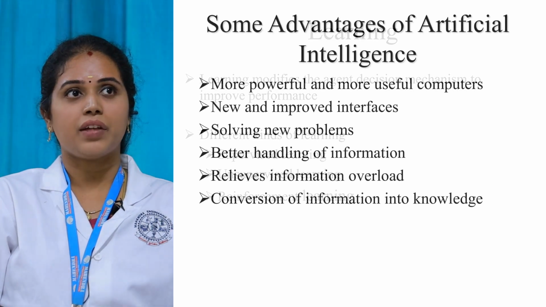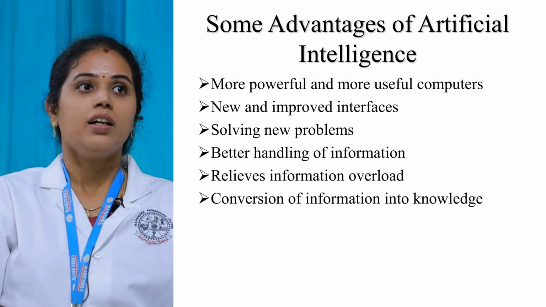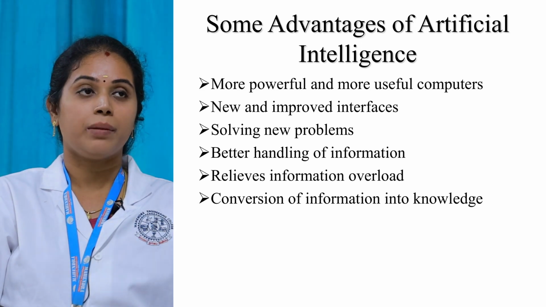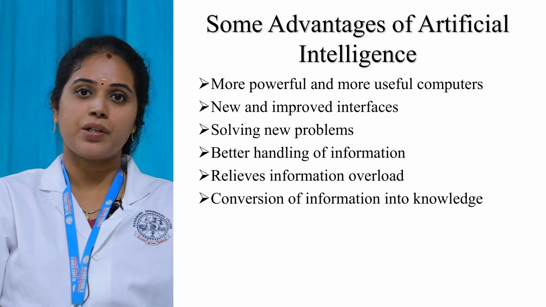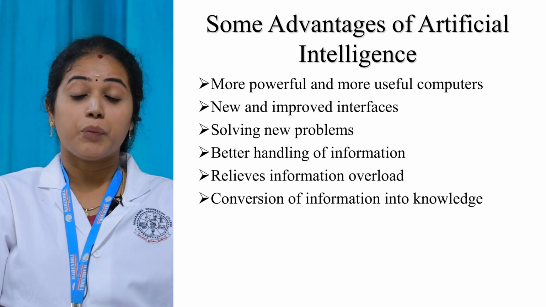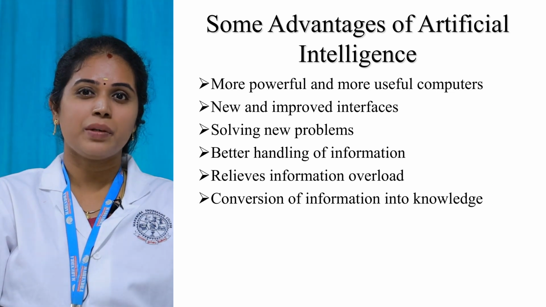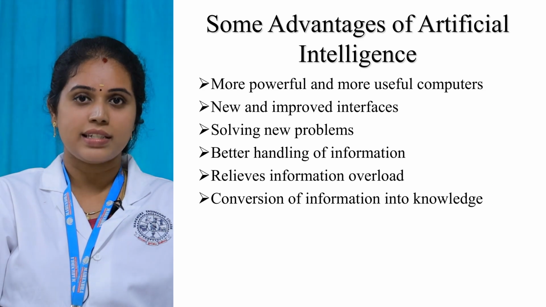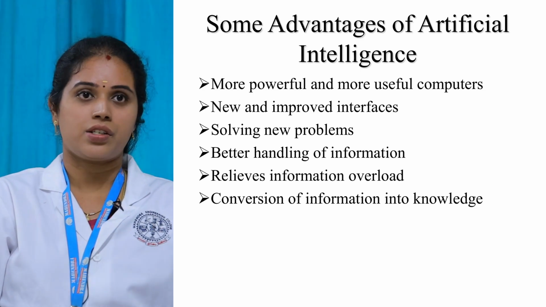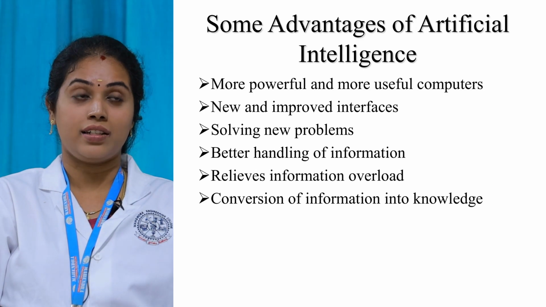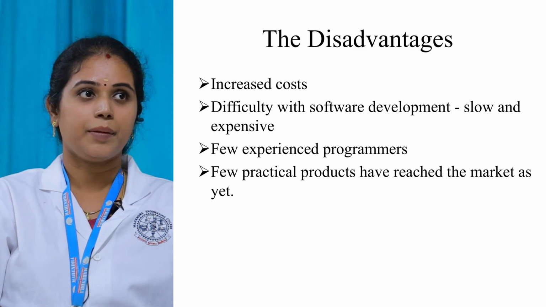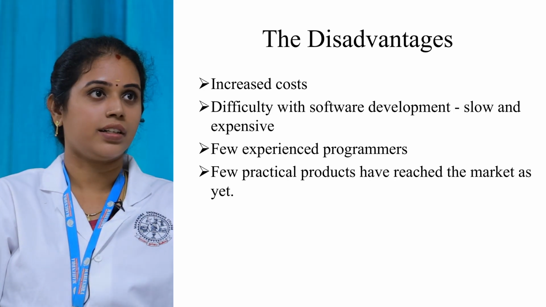Then I have listed here some of the advantages of artificial intelligence. It is more powerful, the interfaces are much improved, we can solve many new problems, and handling of information is much better. Then there is conversion of information to knowledge, which we have seen in knowledge representation. Whatever information comes from the environment is converted to a formal sentence, that is, into knowledge. That is what I have listed in the advantages. Next is disadvantages. Cost-wise, it is very high. This is one of the disadvantages that I have noted here.